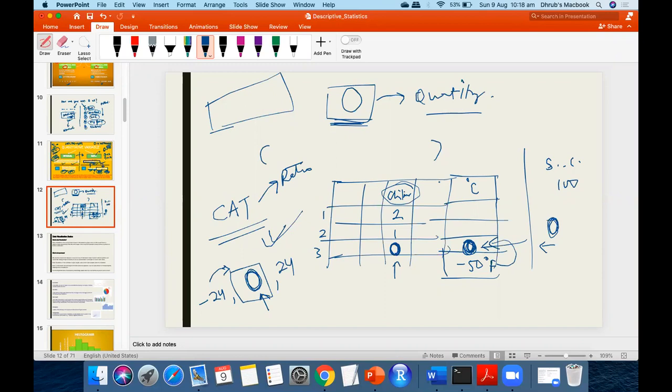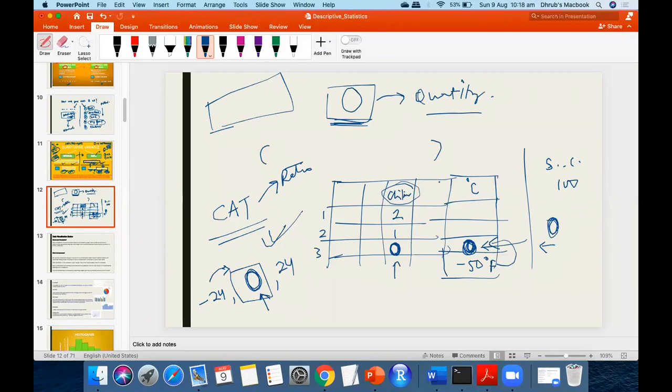One more, Dhruv. Can we say speed is an interval, because speed has 20 kilometers per hour, 30 kilometers per hour, like that? Can you go below 0, like -24? No, minus is not possible, but 0 is possible, like when this car is stopped. So what will it be? It will be ratio. Correct. 0 means there is no speed; the quantity is non-existent at 0.